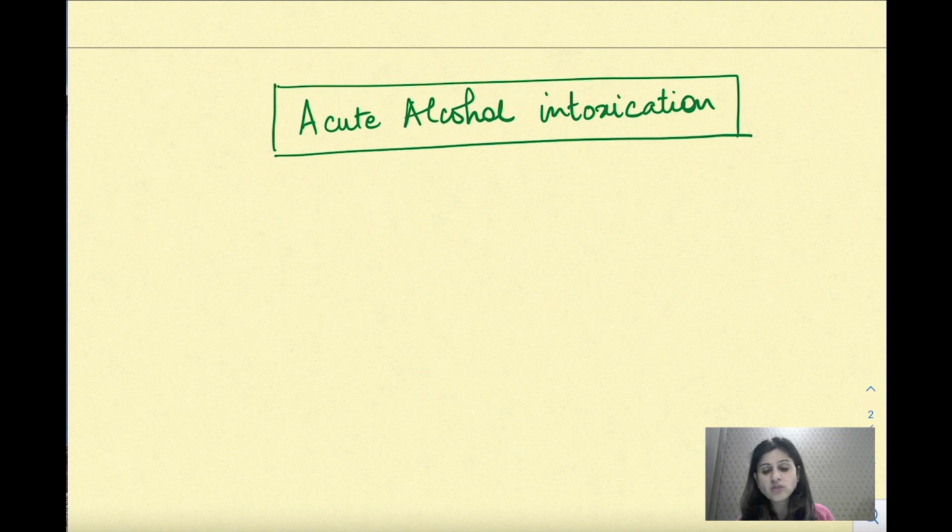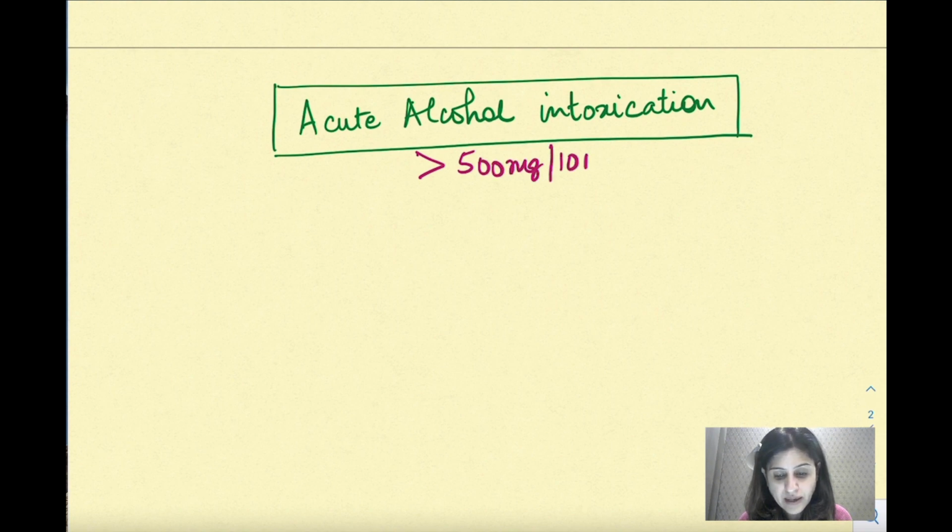So acute alcohol intoxication means suddenly the patient has taken a large amount of alcohol, and at what level does that lead to toxic effects? About 500 milligrams per 10 ml of blood, that is, more than 500 milligrams of alcohol per 10 ml of blood or plasma, rather. That is very, very toxic for the body.